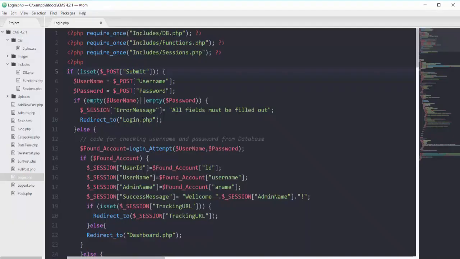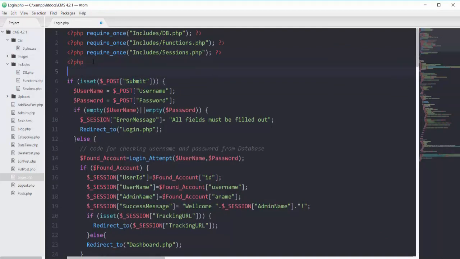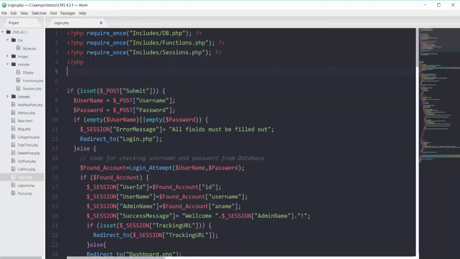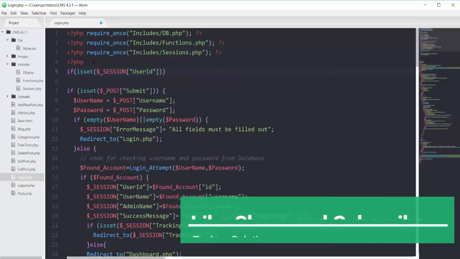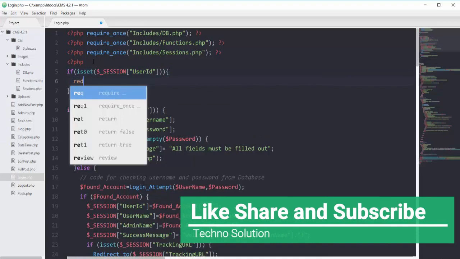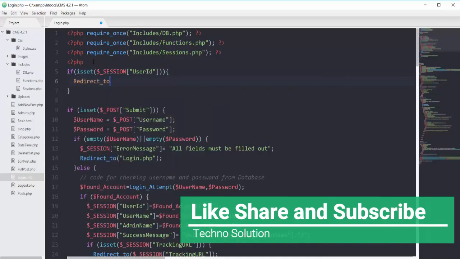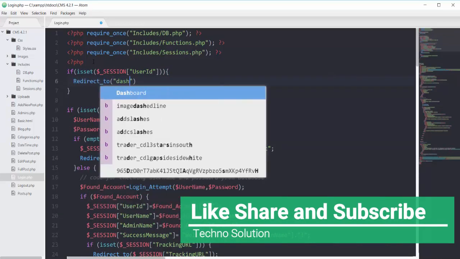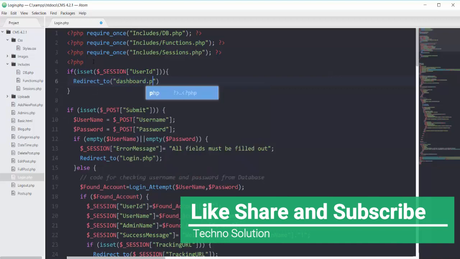Back in my editor, in this file of login.php, on line 5, I will add one if condition. I will say that if my session variable $_SESSION['user_id'] is set, then you should redirect my admin to dashboard.php.